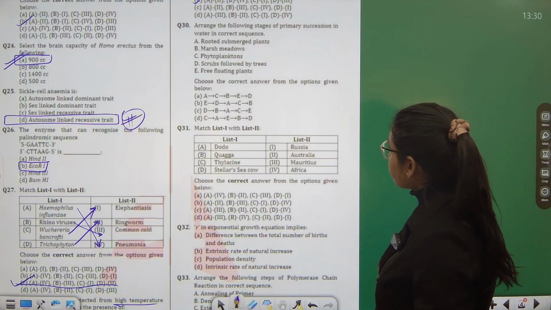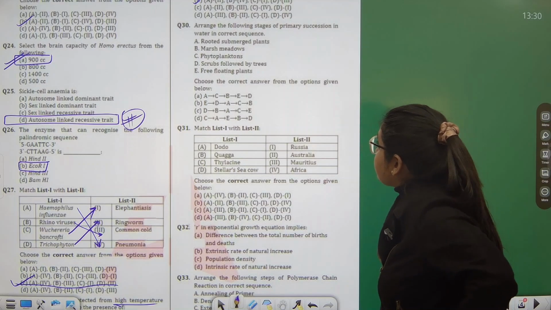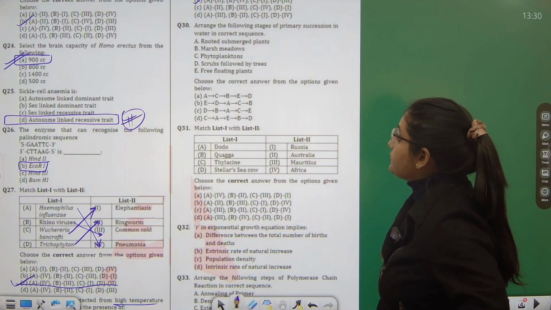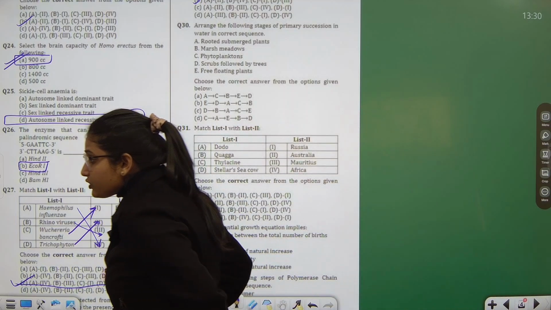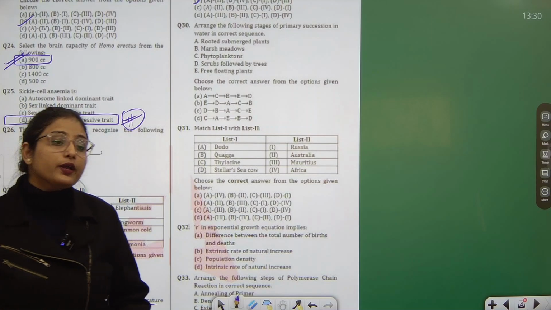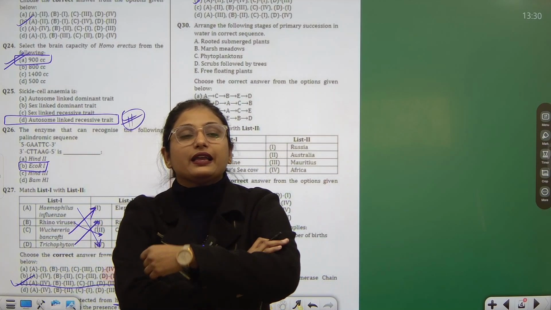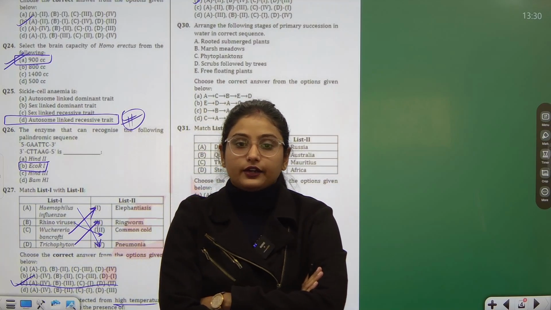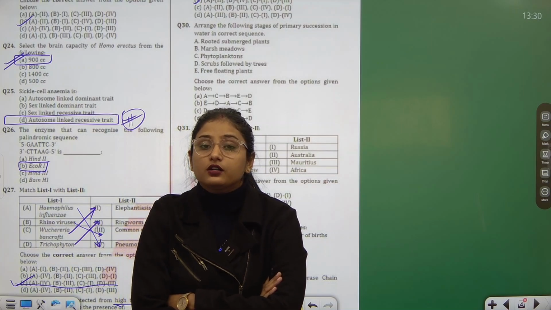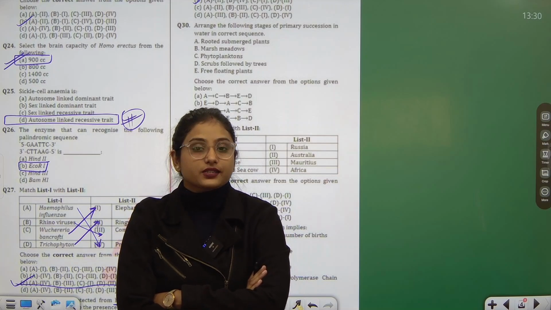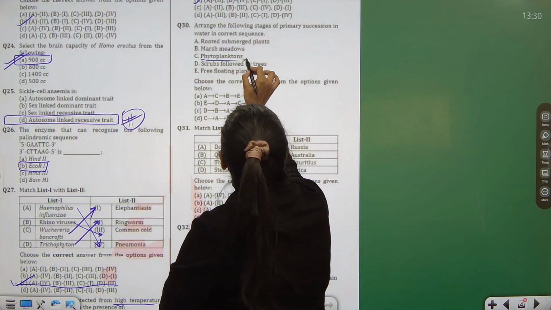Next, question number 30. Arrange the following stages of primary succession in water in correct sequence. What do you know about primary succession? Primary succession is like, from producers, how can the proper food chain be established? See, you have to realize that when the earth started, all the organisms were not present at the same time. Slowly earth evolved, and that is how life started. So initially the ones which were present were the phytoplanktons.